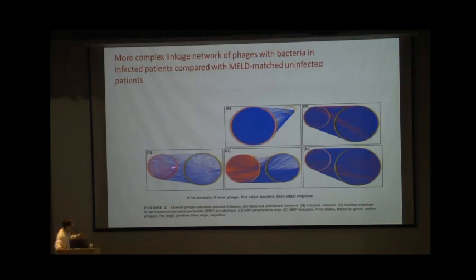So things become more complex, and finally in SBP infection there is also crosstalk between them. The red edge is positive and blue is negative. So these are all kinds of influence between the bacteria and the phages in the gut. As the disease progresses, the dynamics become more complex. What do you mean by negative and positive here?